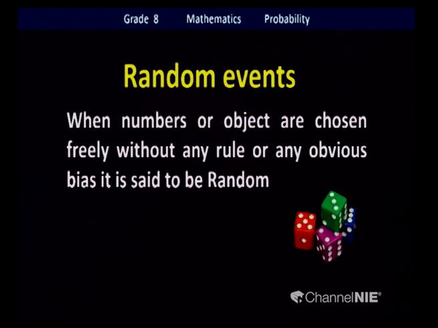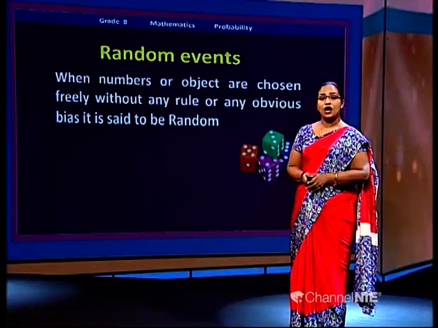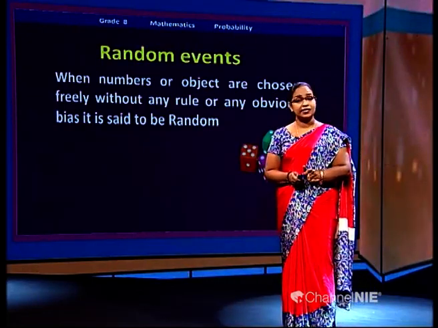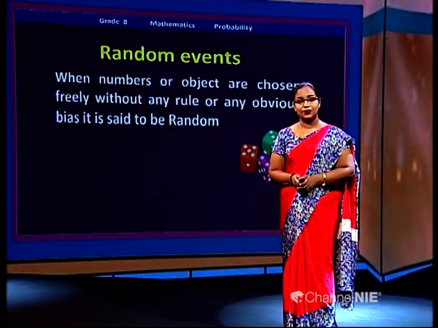What are the conditions here? We select numbers or objects freely without any rule or any obvious bias. Yes, they are called random. Is it clear? We'll try to explain this with some examples.